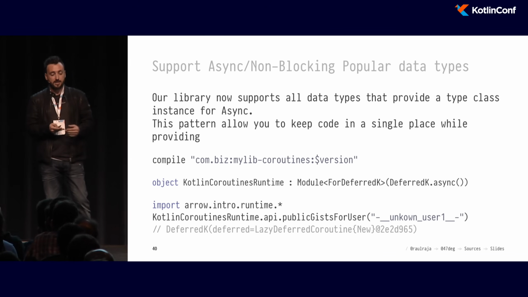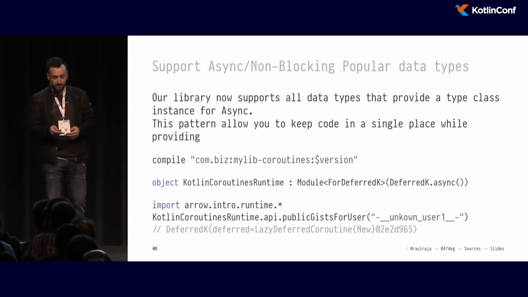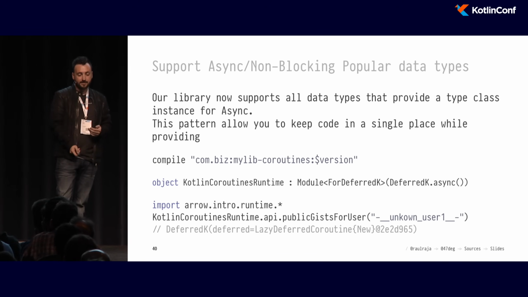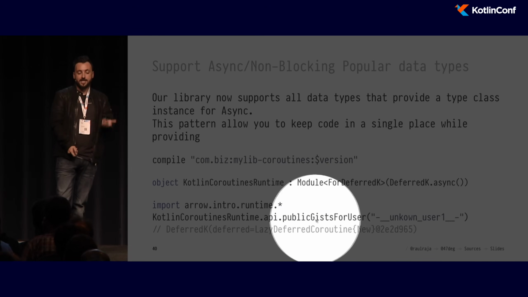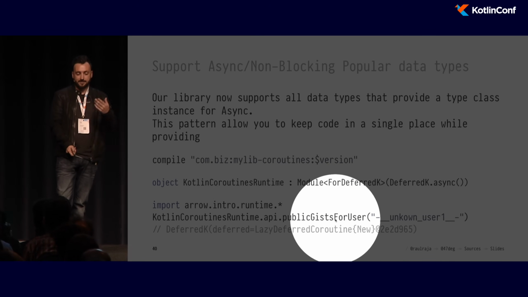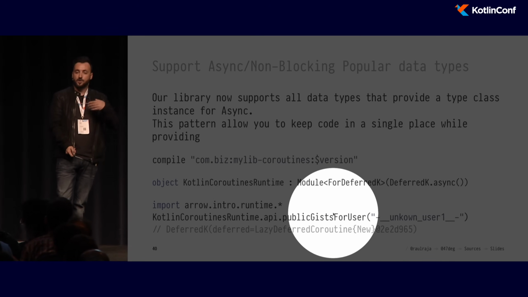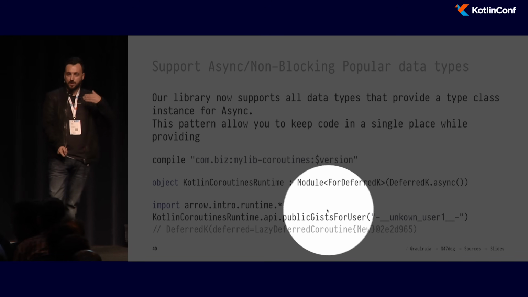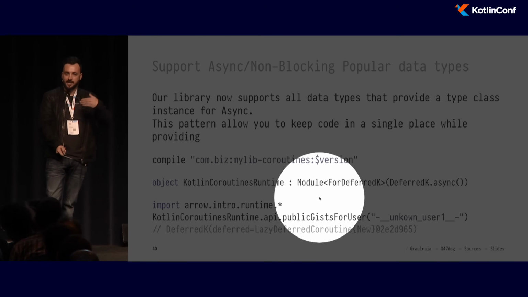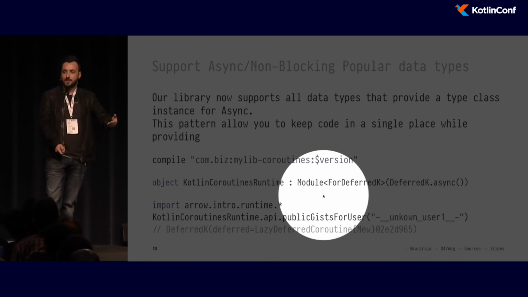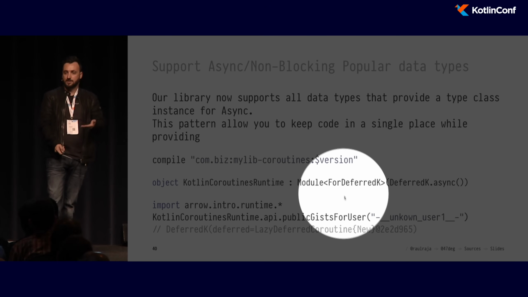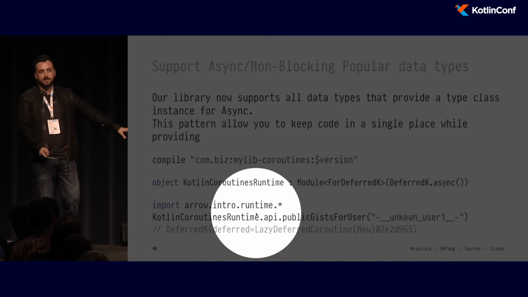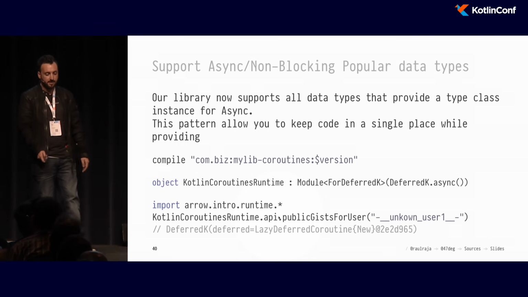Now, when we call public gist for user, we can see here that the effect is controlled. The coroutine hasn't started yet, but still we are able to run our entire code with the runtime of Kotlin coroutines, delegating everything we're doing to it. But we've never actually used any of the combinators in our implementation. It's just part of the type class instances that Arrow provides already.